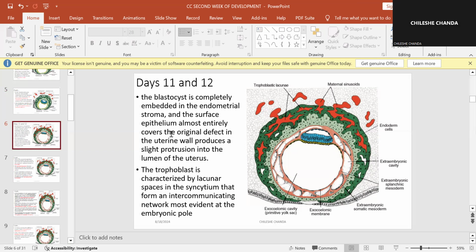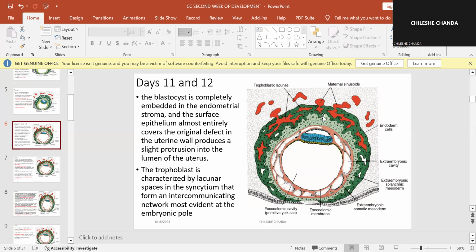Now there is going to be a small protrusion in the uterine wall, which you can see in the uterine cavity.